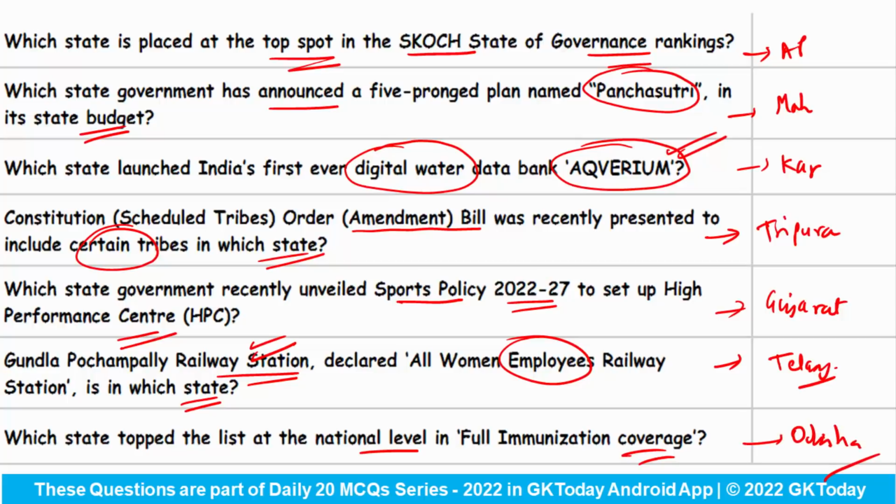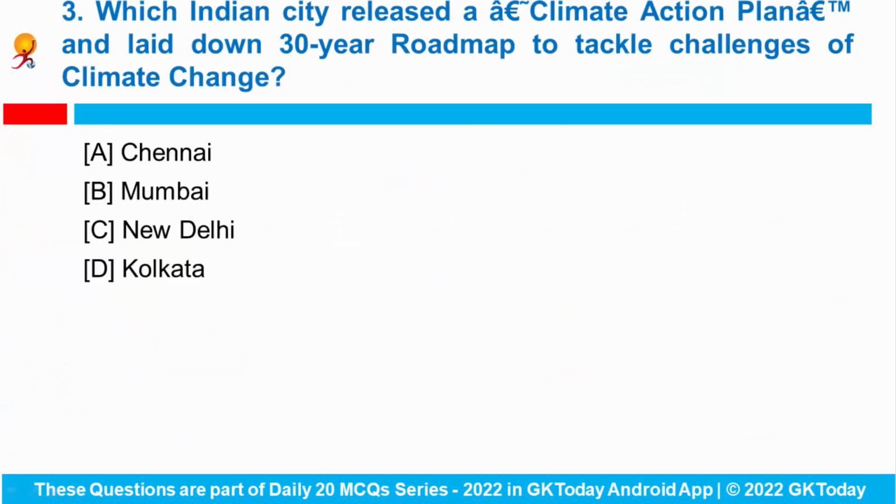So these are some of the important one-liner questions that you have to remember. Next question, which Indian city released a climate action plan and laid down a 30-year roadmap to tackle the challenges of climate change? So the Mumbai Climate Action Plan released recently has laid down a 30-year roadmap for the city to tackle the challenges of climate change.